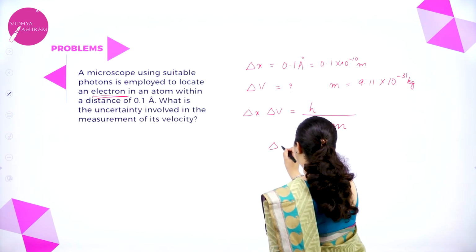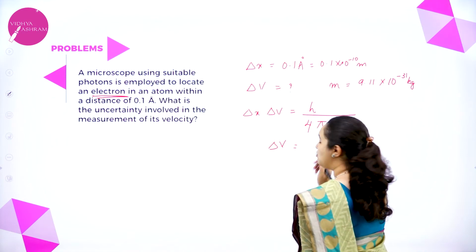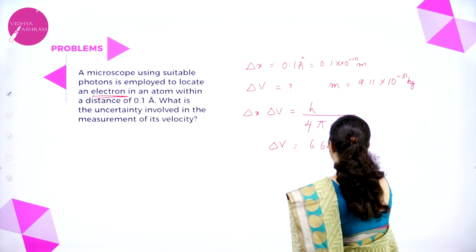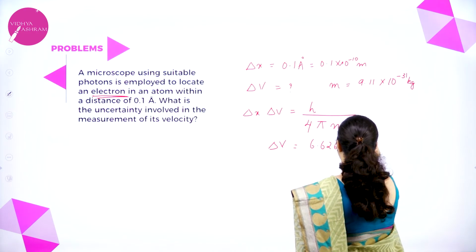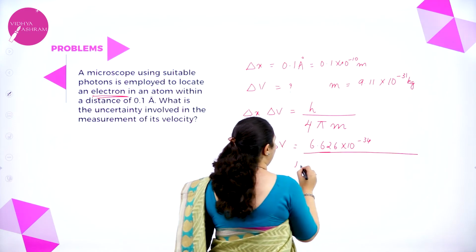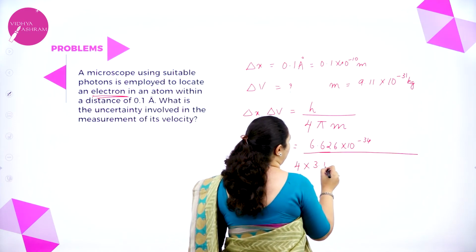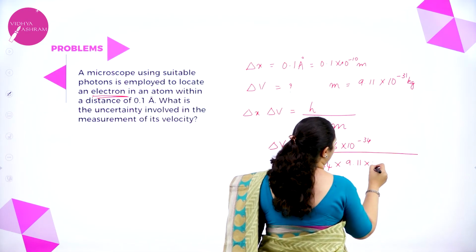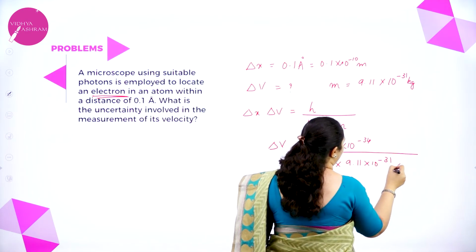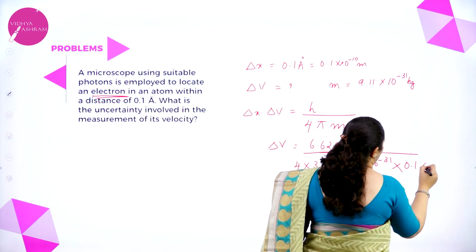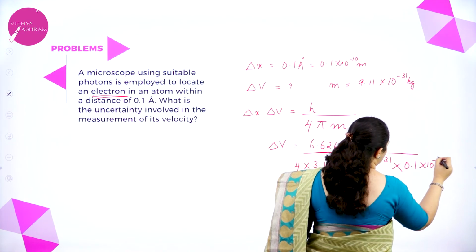I want only delta v, so delta x also I will have to take to the denominator. h is 6.626 into 10 to the power minus 34 divided by 4 into 3.14, that is the pi value, mass is 9.11 into 10 to the power minus 31, into delta x is 0.1 into 10 to the power minus 10.